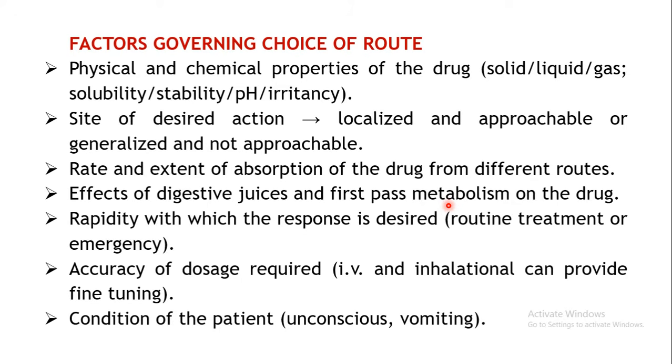If it gets converted into some other form, obviously it will not show its action. So certain drugs may be metabolized before they even show their action. That is a very important factor, because by certain routes the first pass metabolism may be higher. By certain routes the first pass metabolism is totally bypassed, the liver is bypassed, so the drug directly enters your systemic circulation. In that case you will have higher bioavailability and you may have a better action.